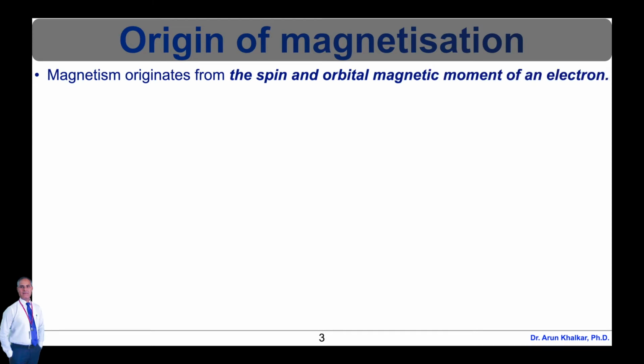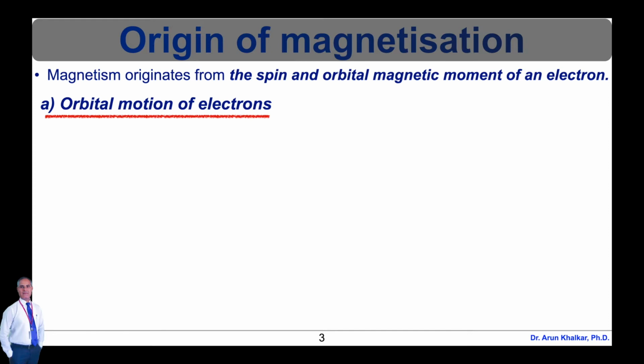Magnetism originates from the spin and the orbital magnetic moment of an electron. Magnetic properties of solids arise due to electrons undergoing different motions in the atom. These motions give rise to magnetic dipole moments. In general, the magnetic dipole moment of the atom arises because of three sources. Let's see these sources one by one.